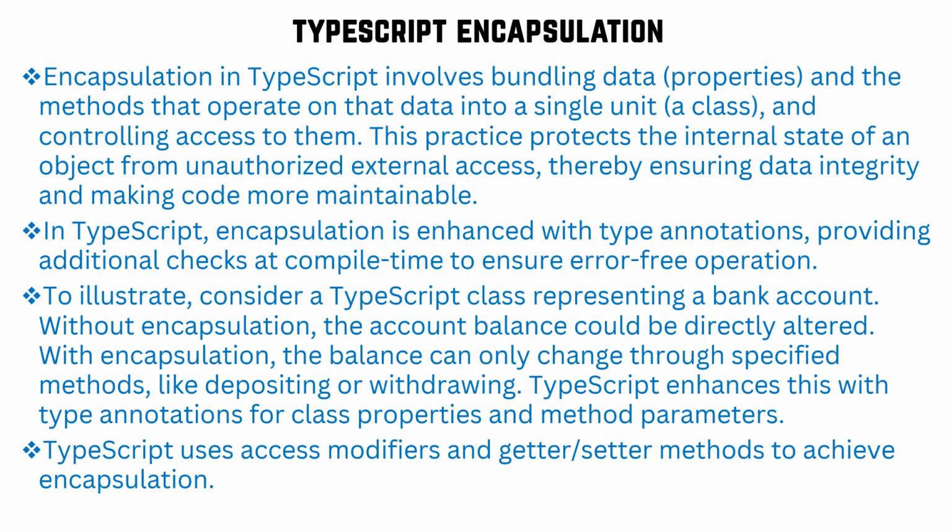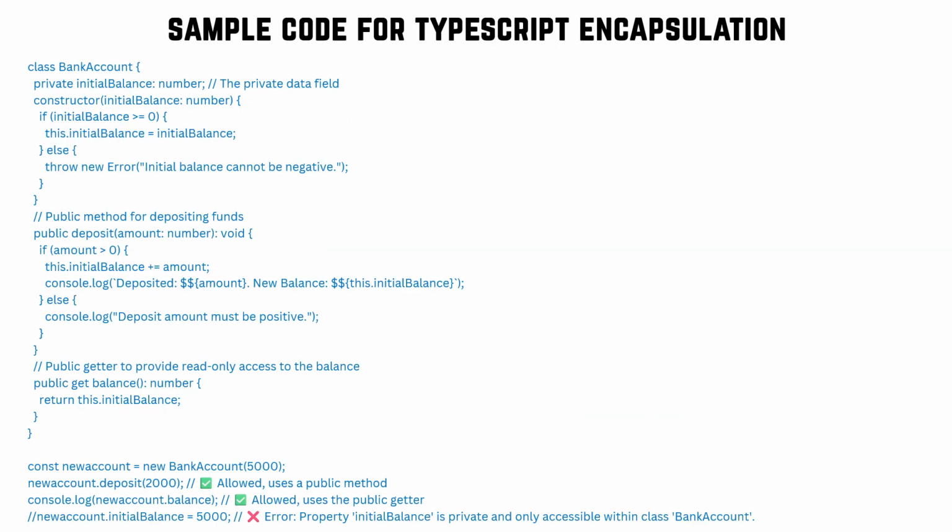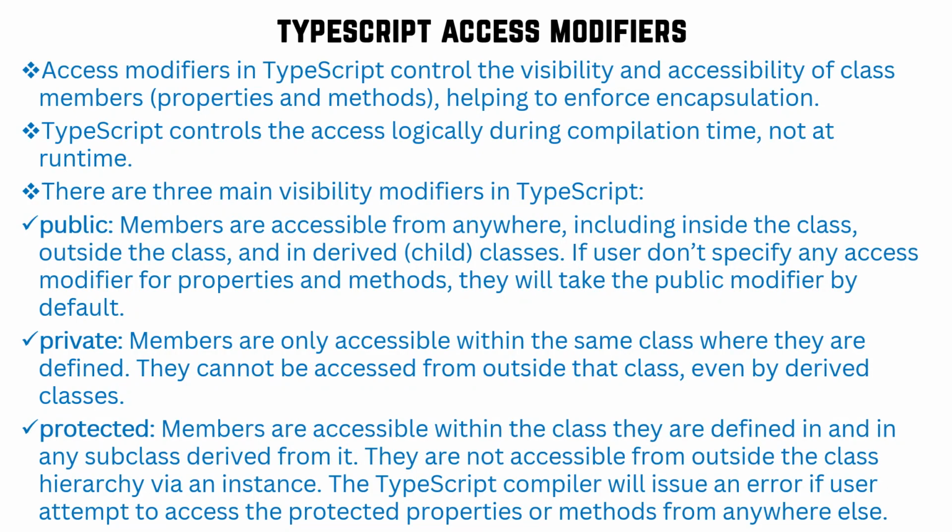Encapsulation is nothing but data hiding, whereas abstraction is nothing but hiding the implementation details. Data hiding can be achieved through private variables and getter and setter methods. Apart from that, for encapsulation there are also three types of access modifiers you can use: public, private, and protected. Public is accessible anywhere, inside the class, outside the class, or in a subclass. Private is only accessible inside the class, but not outside the class or in a subclass. Whereas protected is accessible inside the class or subclass, but not outside the class.